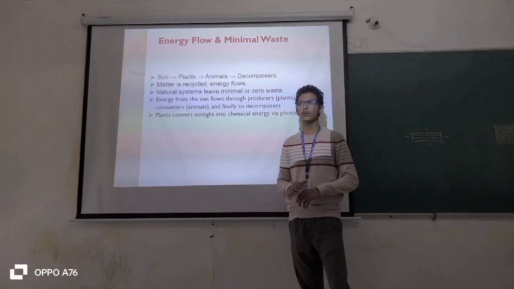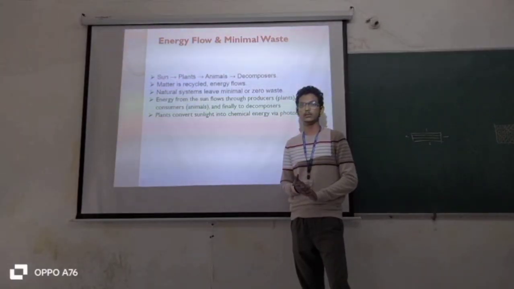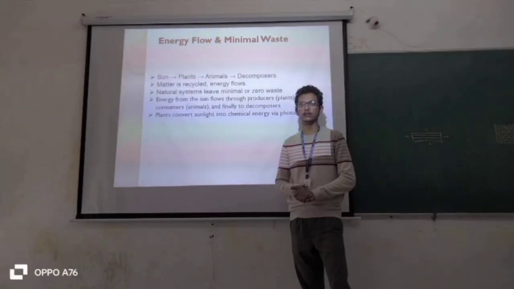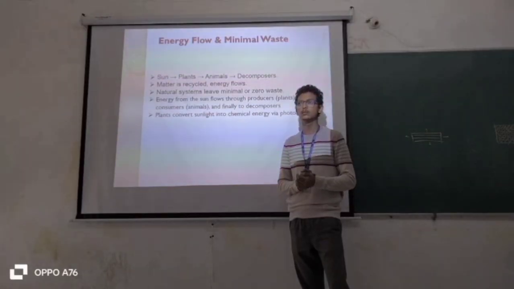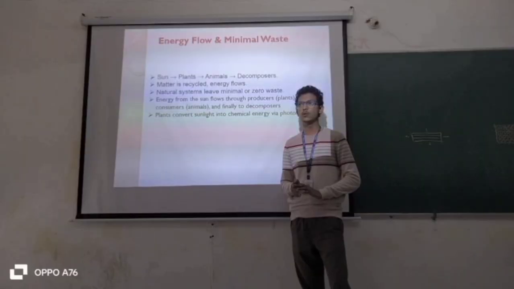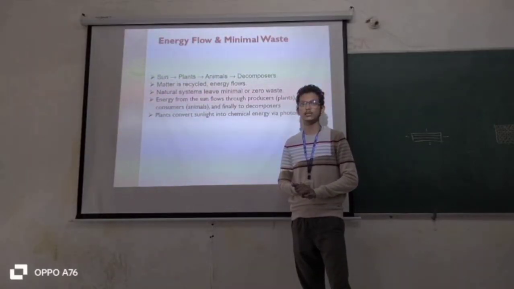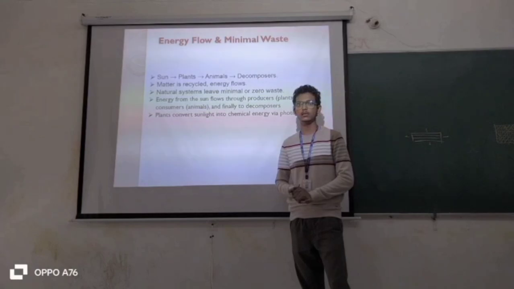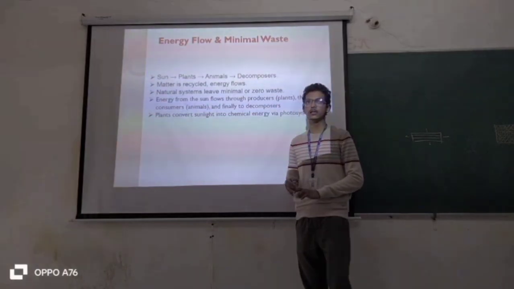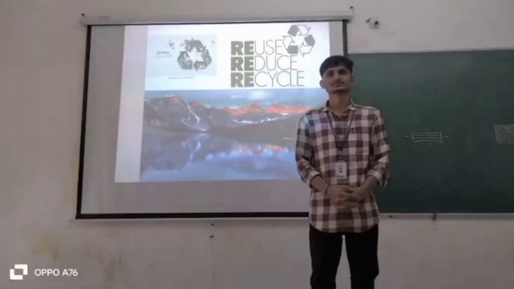Energy is never wasted, and it gives zero waste for our nature. Natural systems do not give any wastage. This is the best for our nature. My topic is over.